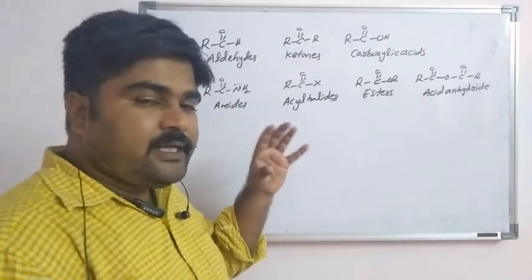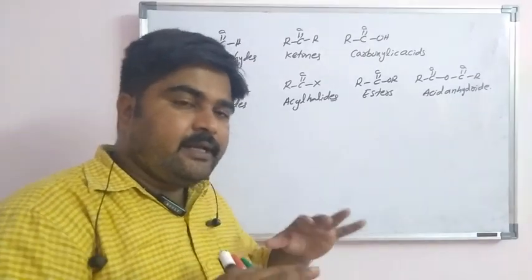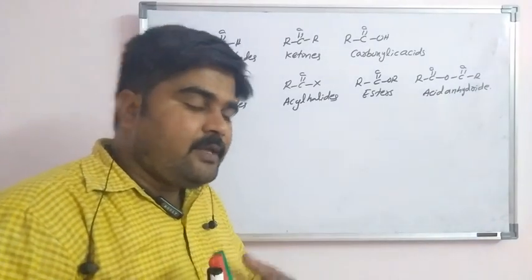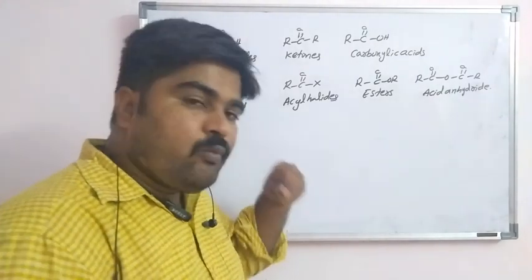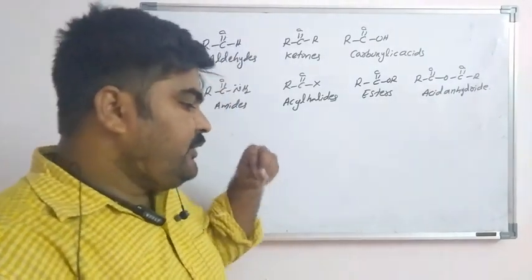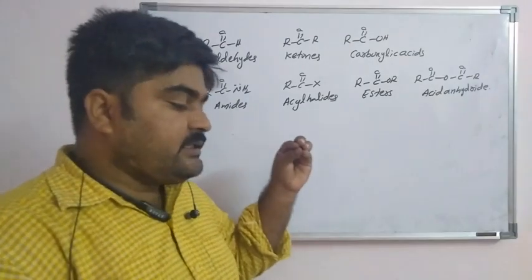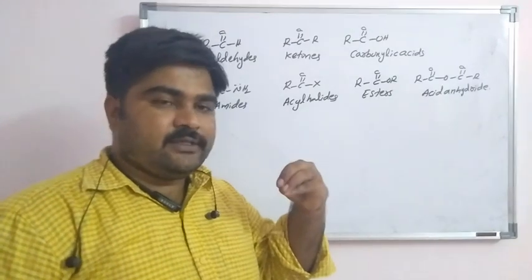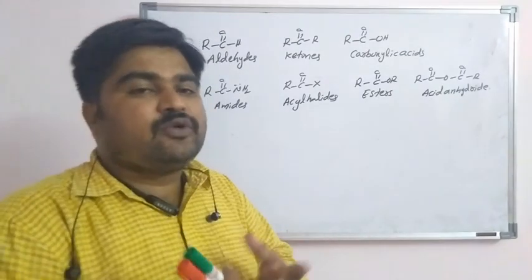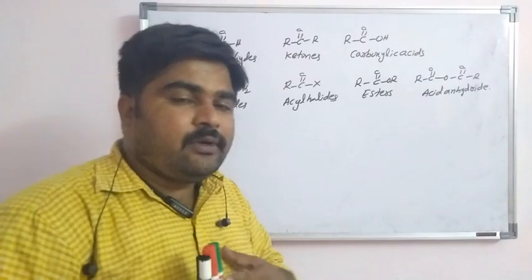So aldehydes and ketones are widespread in the plant and animal kingdom. They play a very important role in the biochemical processes of life. And they add fragrance and flavors to nature. Fragrance means it gives a good smell.